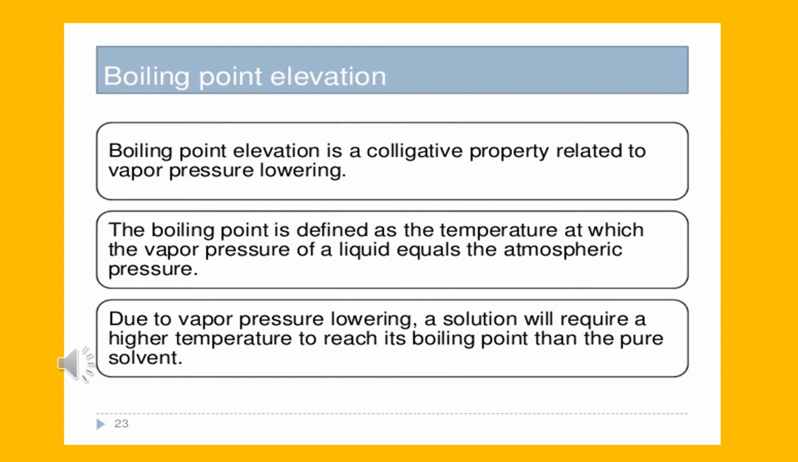Boiling point elevation is a colligative property related to the vapor pressure lowering. The boiling point of a liquid is the temperature at which the vapor pressure of the liquid is equal to atmospheric pressure. Due to vapor pressure lowering, a solution will require a higher temperature to reach its boiling point than the pure solvent, which is called boiling point elevation.